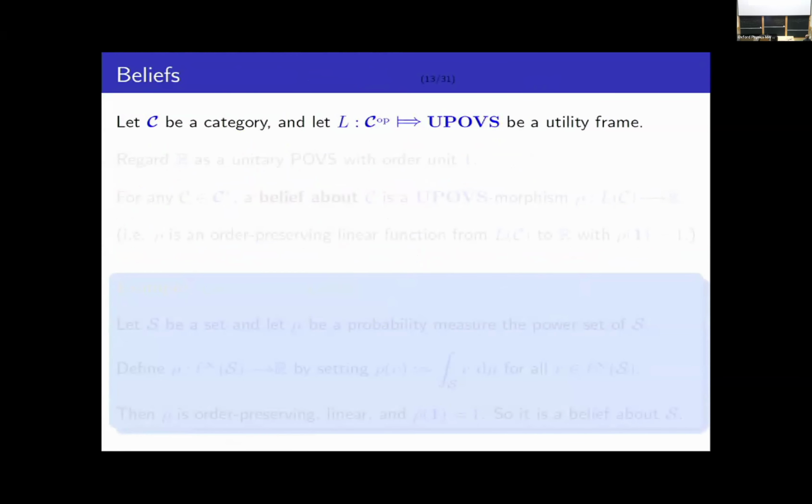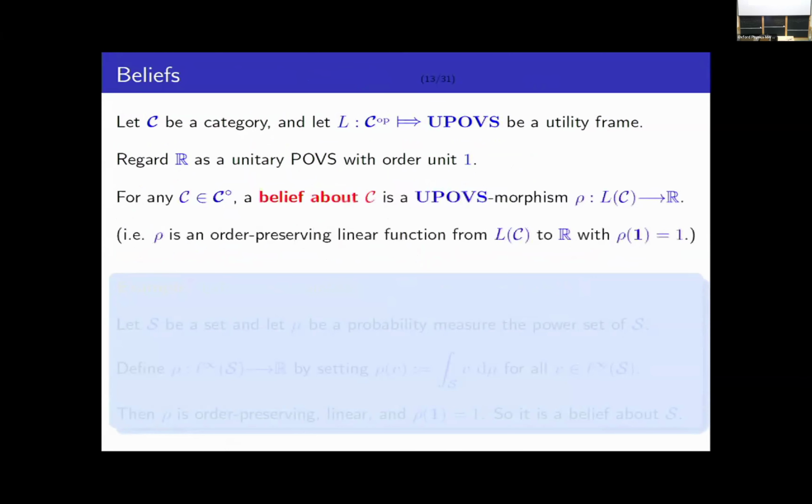So now suppose that C is a category and let L be a utility frame. Remember that the real numbers are a unitary partially ordered vector space where 1 is the order unit. Okay, so for any object C in the category, I'm going to define a belief about C to simply be a morphism in the category of unitary partially ordered vector spaces from L of C into the real numbers. So concretely, that just means rho is an order preserving linear function from L of C into the real numbers, which maps the order unit of L of C to the number 1.